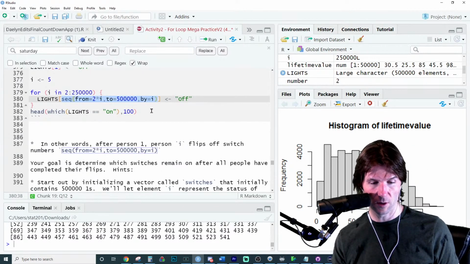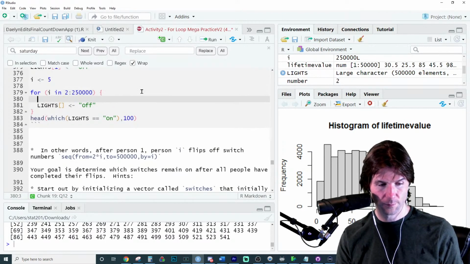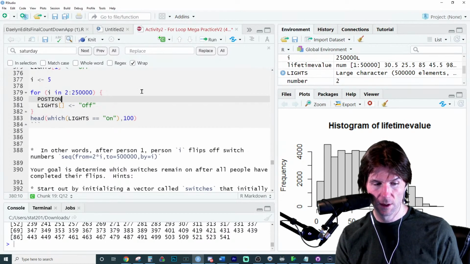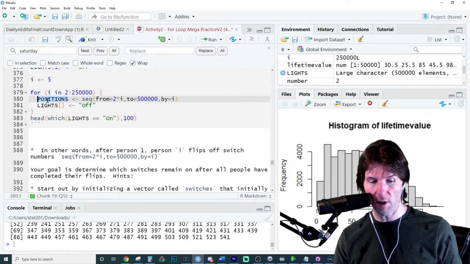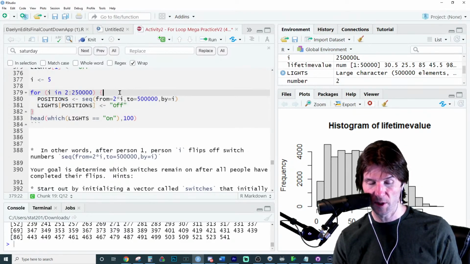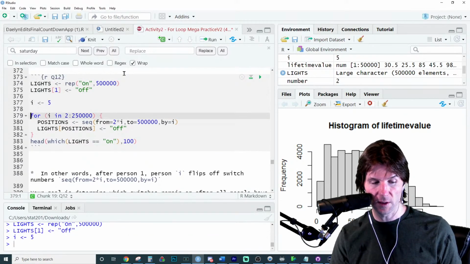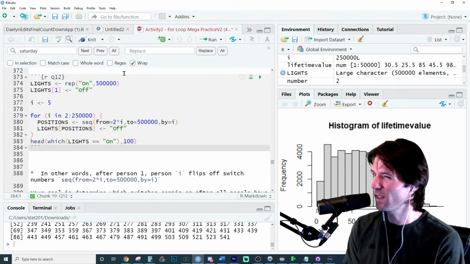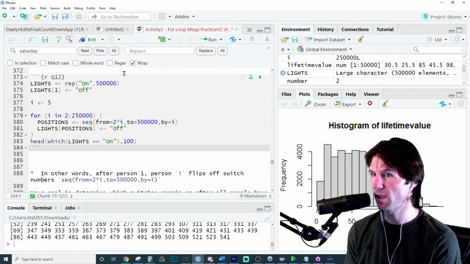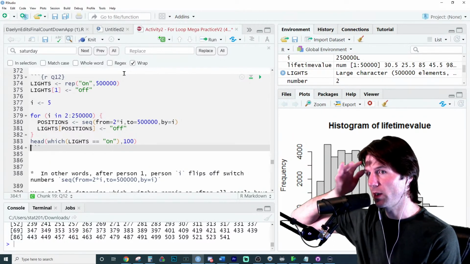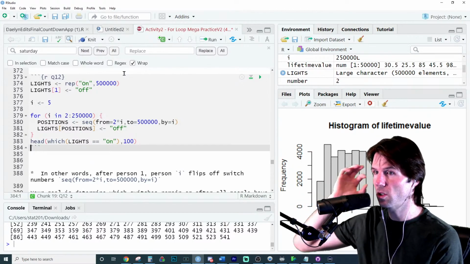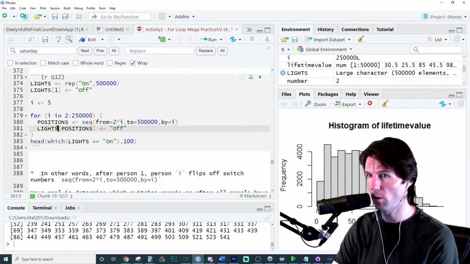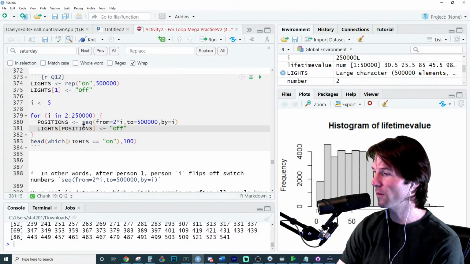So you could also just go store this right here and say positions, if I knew how to spell, and store the positions of the lights that are turned off right here. And then you could just say, go to those positions in the lights. And once again, we would get the same thing as long as I didn't make any errors. Oh, it's still running. It takes a moment. And there's the first 100 prime numbers again. But that might make a little more sense to people if I do a line that says, here's my positions, and then go to those lights in those positions and turn them off.